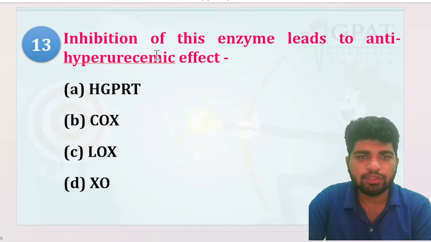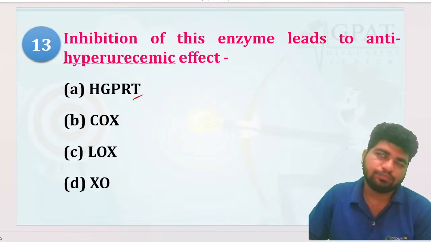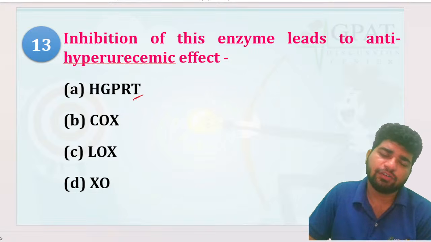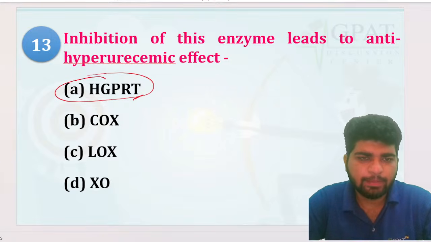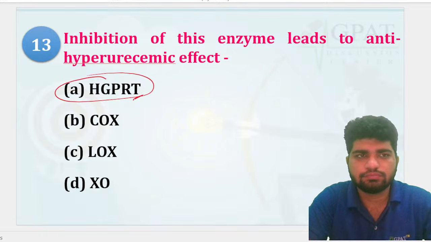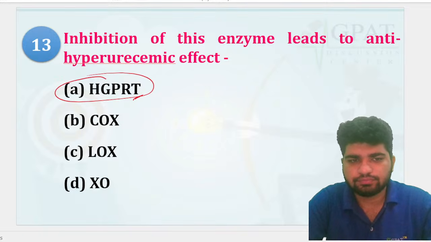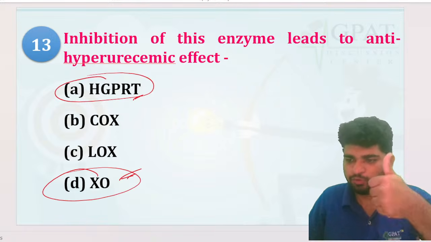Chalo. Inhibition of this enzyme leads to anti-hyperuricemic effect. Okay. HGPRT, hypoxanthine guanine. What is the full form of HGPRT, guys? Everybody knows about this one, xanthine oxidase would be right.